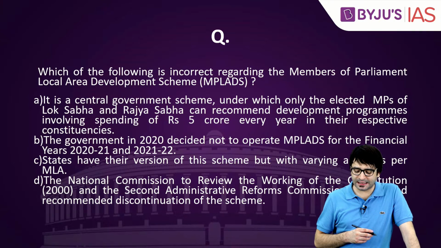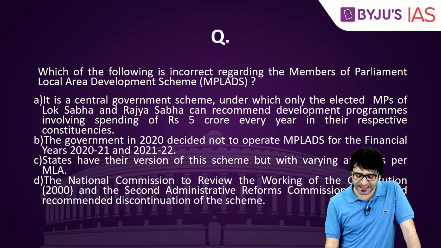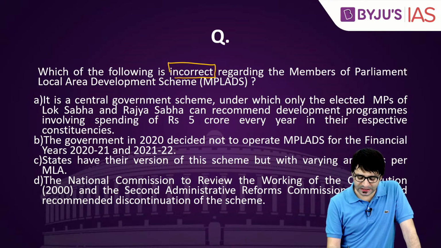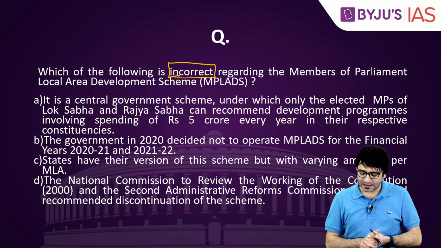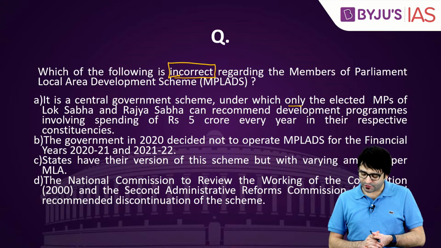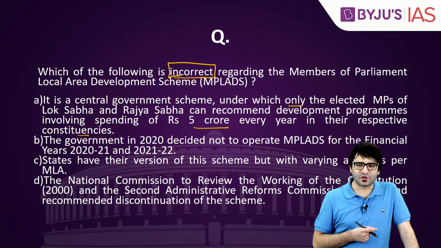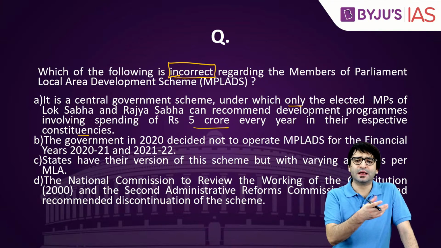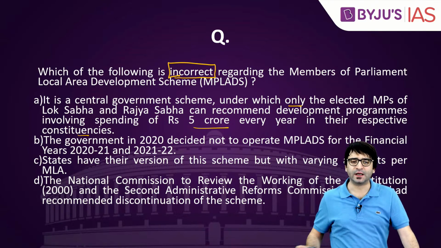Which of the following is incorrect regarding the Members of Parliament Local Area Development Scheme, or MPLADS? The question is asking which of the following is incorrect. Statement 1: It is a central government scheme under which only the elected MPs of Lok Sabha and Rajya Sabha can recommend development programs involving spending of rupees 5 crore every year in their respective constituencies. It is a central government scheme under the control of the Ministry of Statistics and Program Implementation of the Government of India.